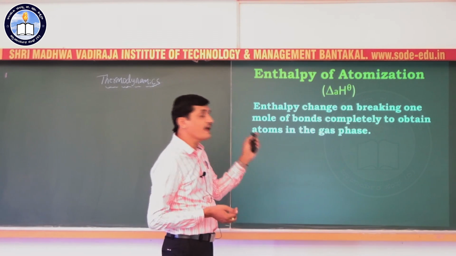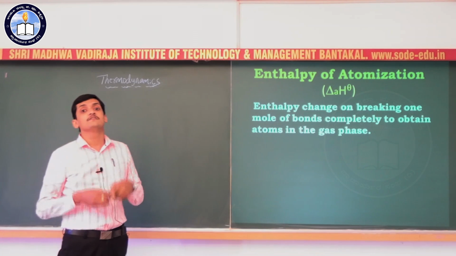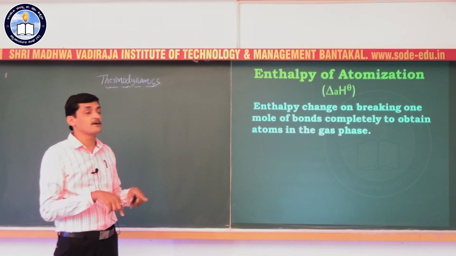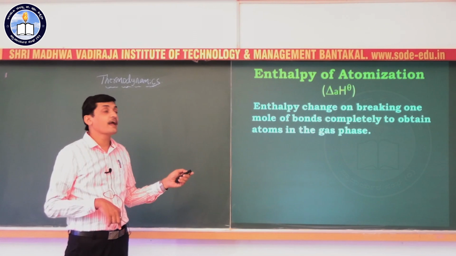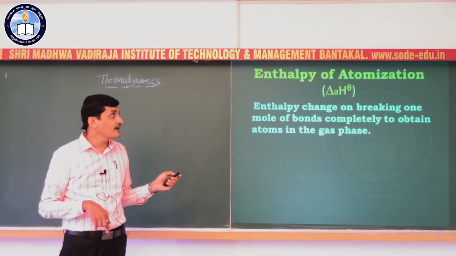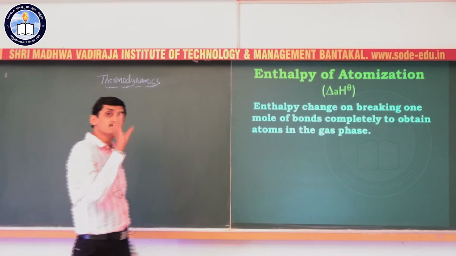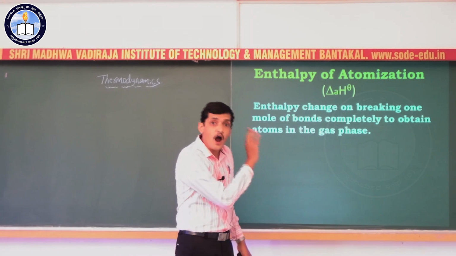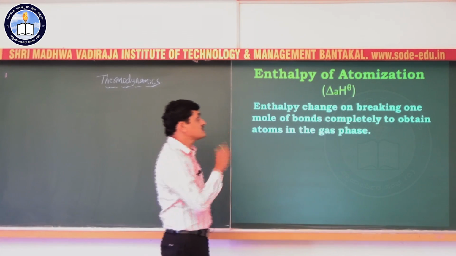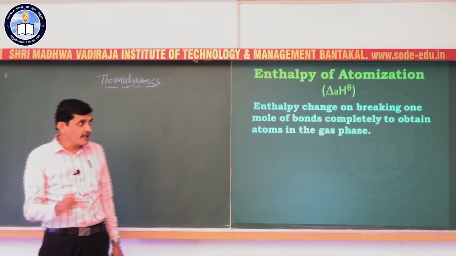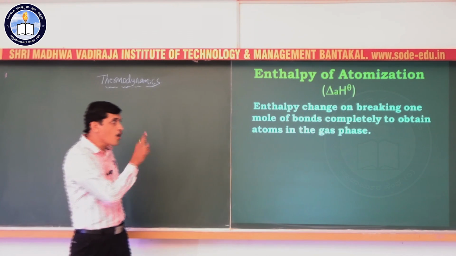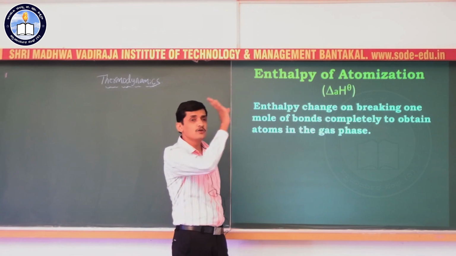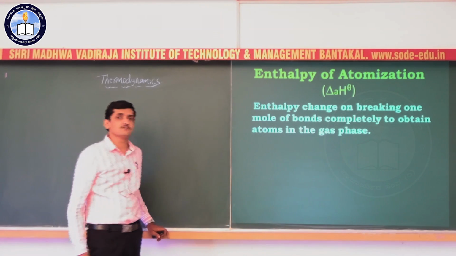Here the subscript A indicates the enthalpy of atomization, delta A H naught, which indicates the enthalpy of atomization. So enthalpy change on breaking one mole of bonds completely to obtain the atoms in the gaseous phase.